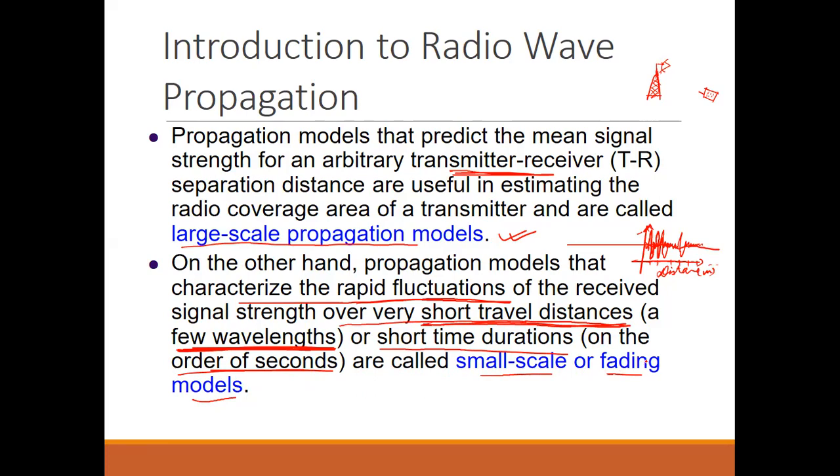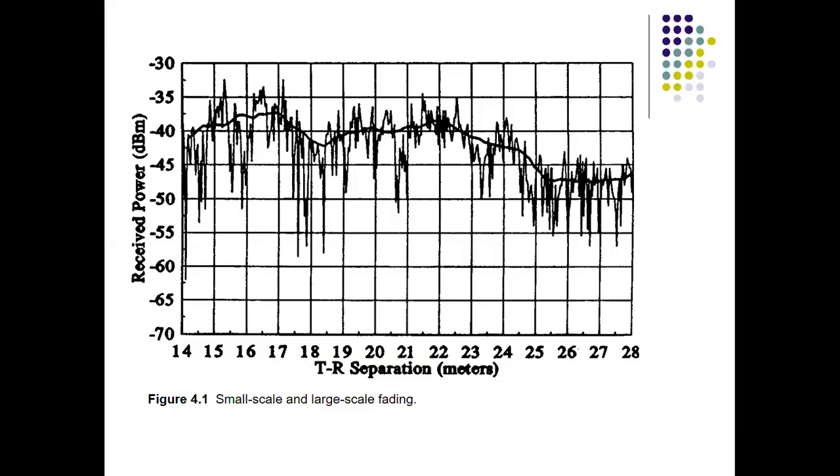Okay, next, what this picture is showing is the received power and the transmitter receiver separation in meters. You can see that the distance is varying from 14 meters to 28 meters. Between 14 and 15 meters, within this range of 1 meter, you can see there is a large variation in the signal. Within just 1 meter there is a large variation.